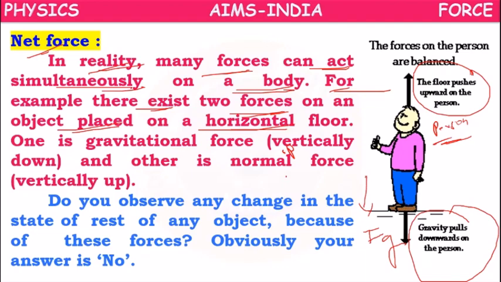To balance the force of gravity, the ground exerts an opposite force called the normal or support force, whose magnitude is the same as the force of gravity. So on the person, two forces are acting simultaneously, which are equal in magnitude but opposite in direction.